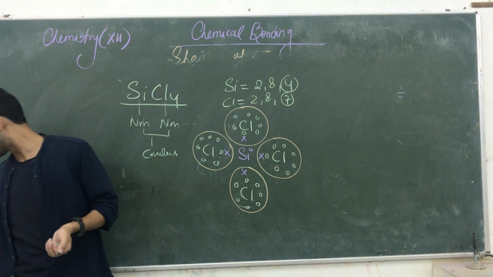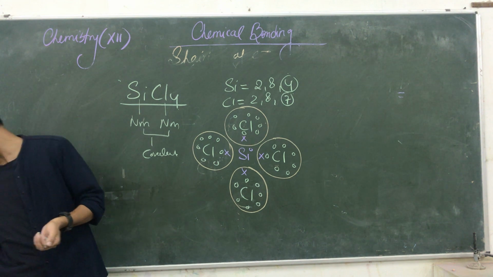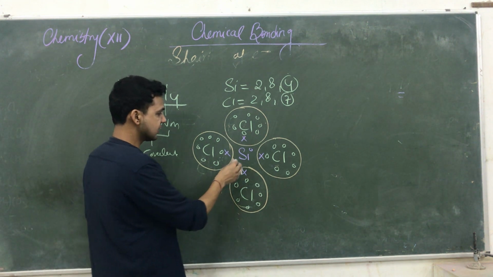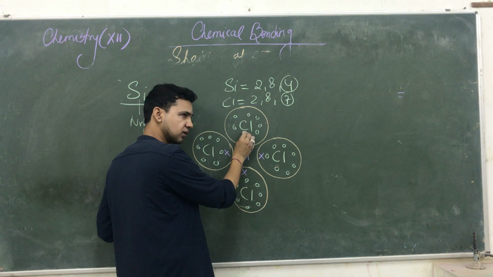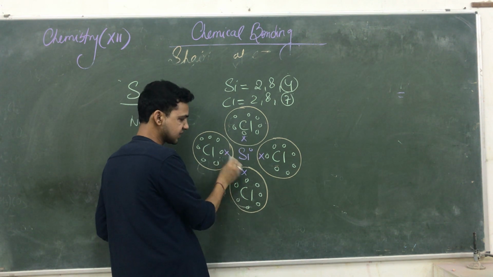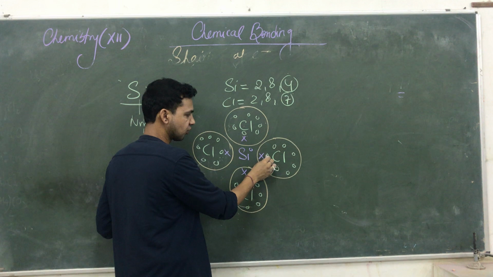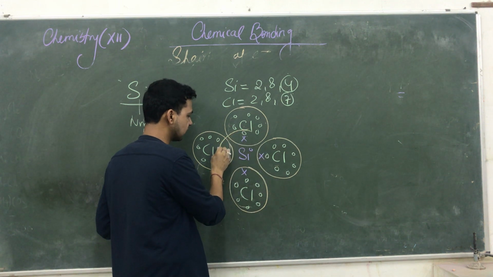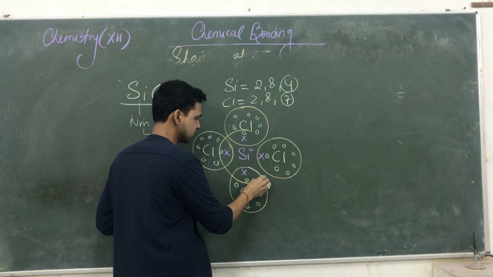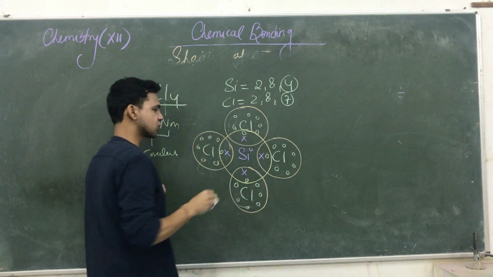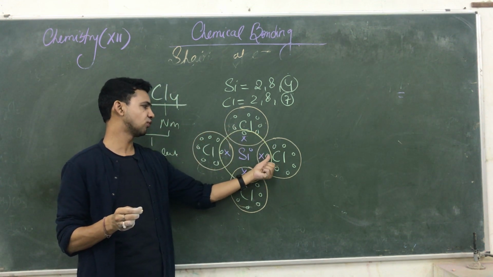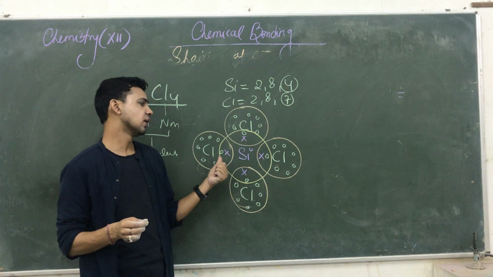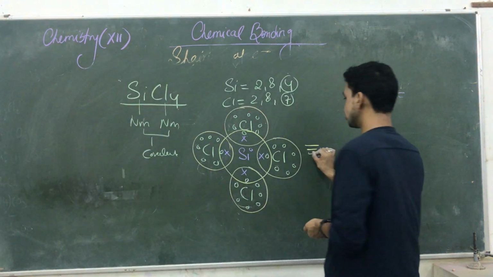तो यहाँ पे सिलिकॉन भी क्या करेगा, इलेक्ट्रॉन्स को गेन करेगा. कैसे देखते हैं. It already has 4 electrons, so it's taking 1 electron from here, 5, from here 6, from here 7, from here 8. So it's taking 1 electron from each chlorine atom. So its octet is also complete. See inside this circle 1, 2, 3, 4, 5, 6, 7, 8 electrons are here. So it is a mutual sharing.